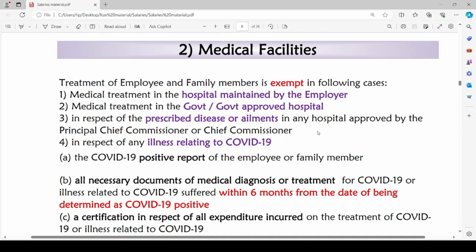4 conditions: hospital should be maintained by the employer, or hospital is government or government approved hospital, or any prescribed disease or ailment which he is suffering from or his family member is suffering from, and the treatment has taken place in hospital approved by chief commissioner. Then comes treatment regarding any illness relating to COVID-19. In these 4 cases, the expenses spent on medical facilities for which employer pays for the employee will be tax-free perquisite.